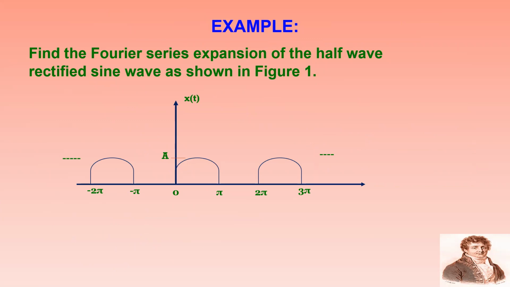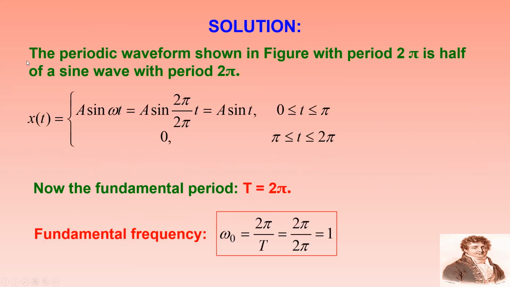series. Find the Fourier series expansion of the half-wave rectified sine wave shown in figure. So this is the simple half-wave rectified sine wave. From 0 to pi you have a signal, pi to 2 pi you have 0, 2 pi to 3 pi you have again a signal. So this is what is called a half-wave rectified sinusoidal signal. And the mathematical expression is x of t equal to A sin omega t.